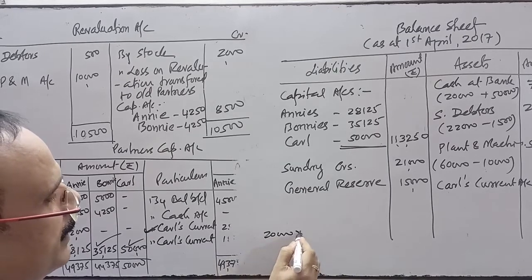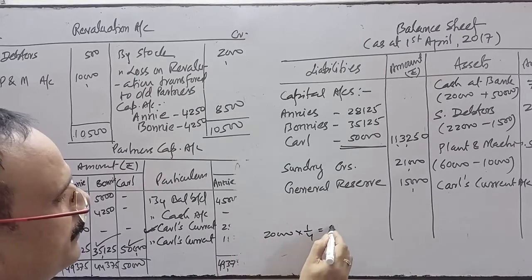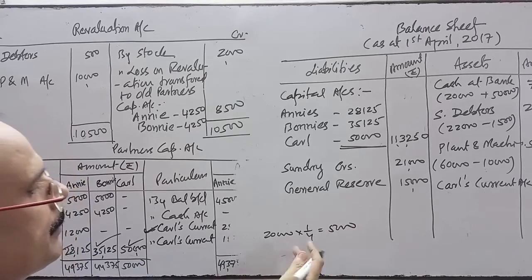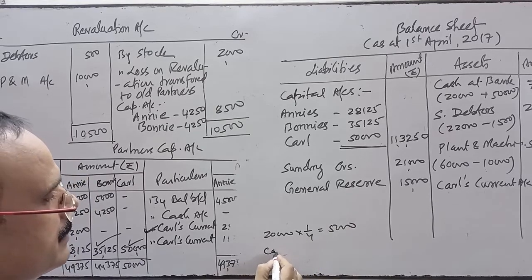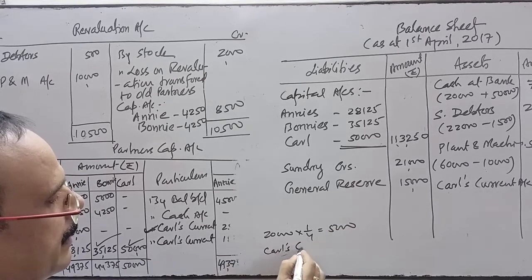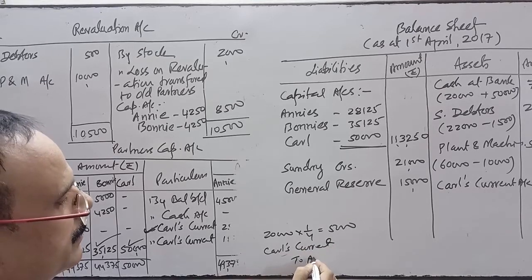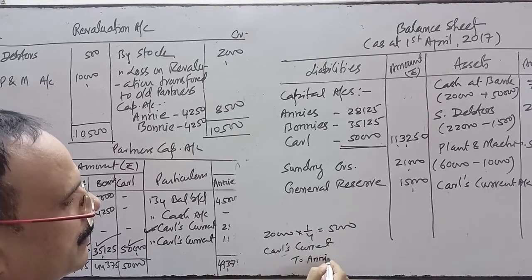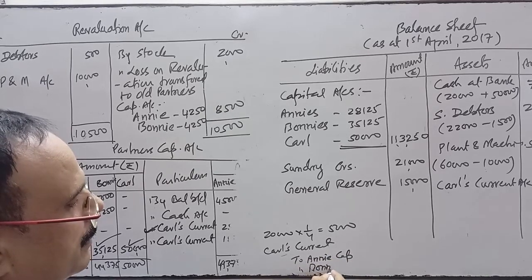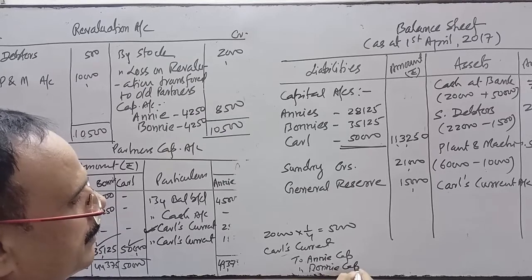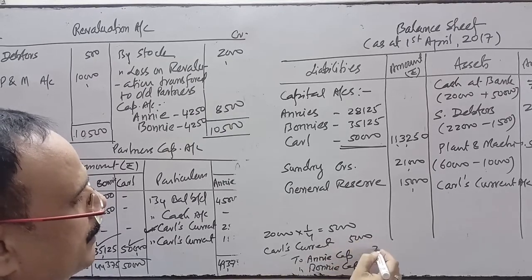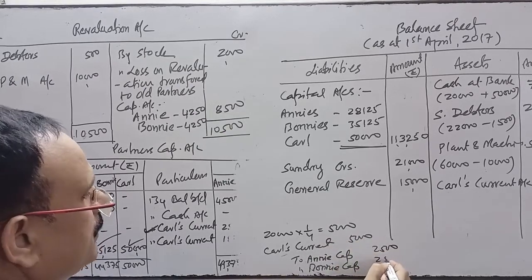Thereafter, we have calculated 1/4 of it, 5,000, and then that amount is transferred from Carl's current account to Anis and Bonis capital. Are you remembering? 5,000 will be transferred as 2,500 and 2,500.